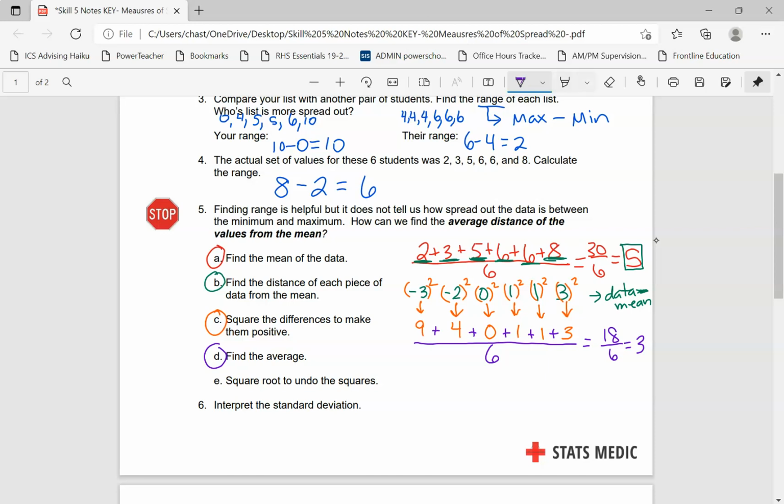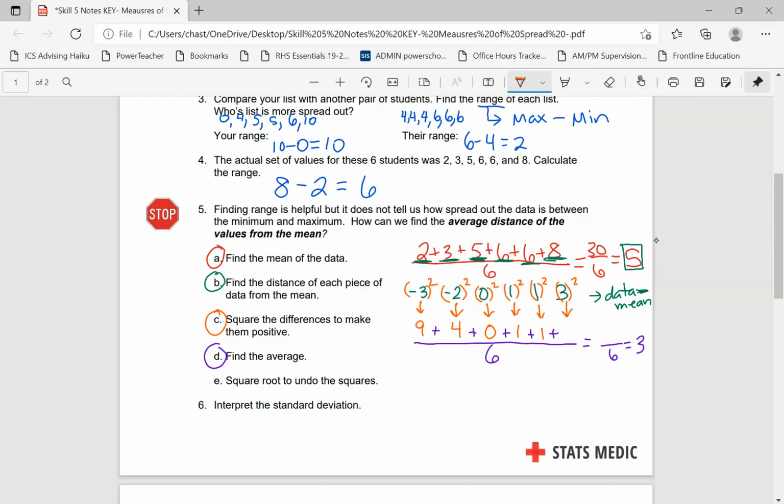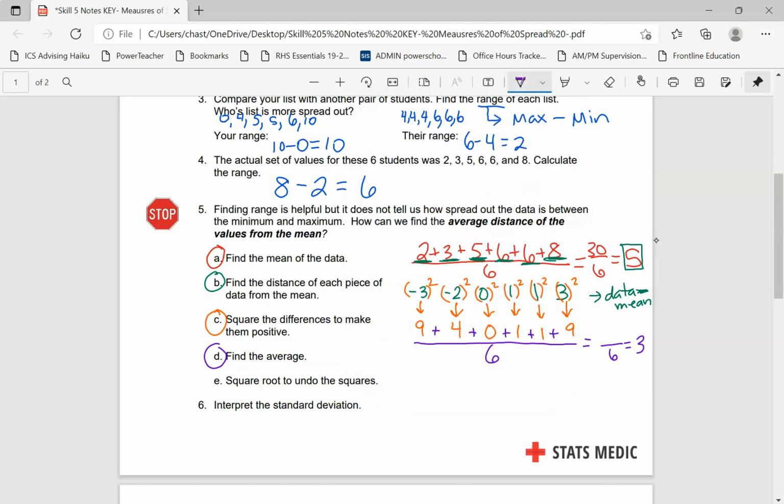Whoops, I made a mistake in this. Sorry, when I did that 3 here, for 3 squared, I should have made that 9. Oops. So that's 9, and that's going to change the number that we get here. So let's see, 9, 18, 19, 20, 22. So that's going to be 24 divided by 6, which gives us 4. Okay?